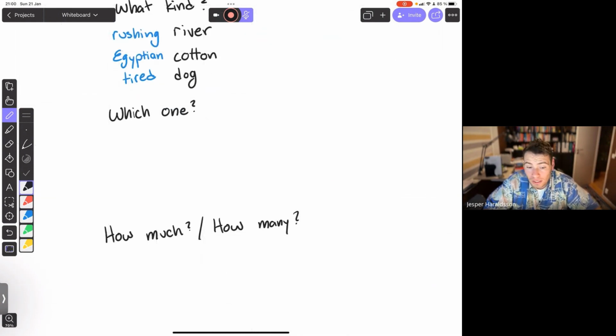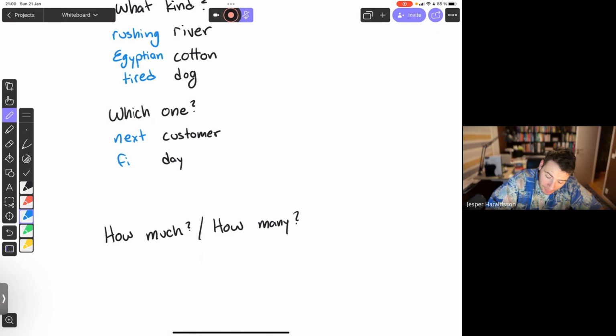If we then go over to which one, we said, which customer, the next customer. That was the example we looked at earlier. But we could also ask someone, which day are you coming? Or which day do you have summer break? Maybe it's the first day. We could look at asking about a group of people, which people, and we could then point to them and say those people. Or maybe you have some mangoes and someone wonders which mangoes, and you could say these mangoes.